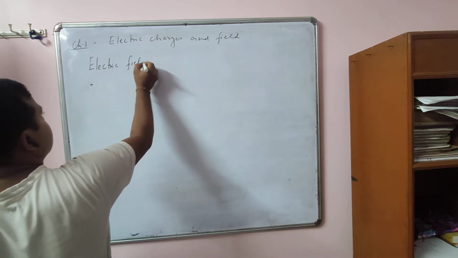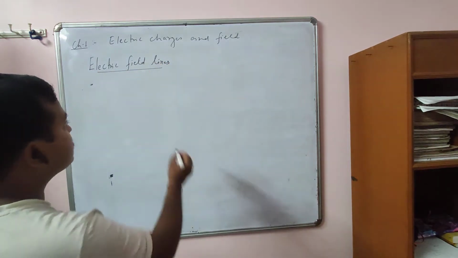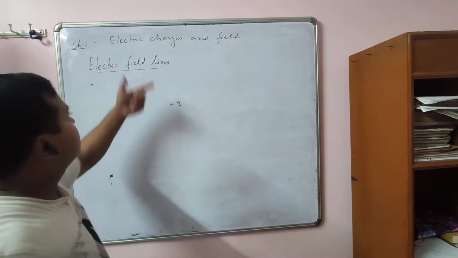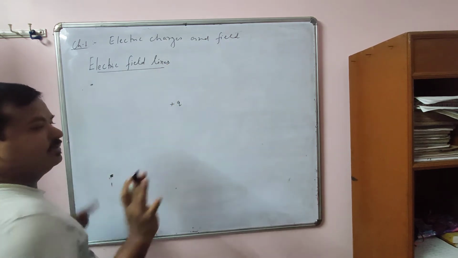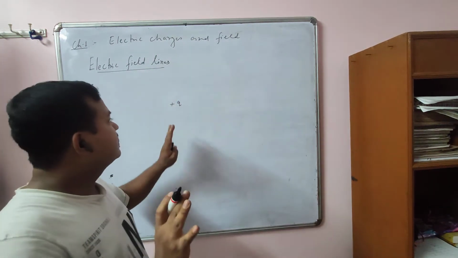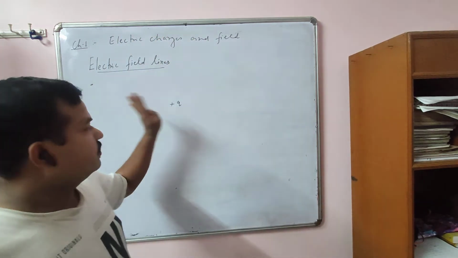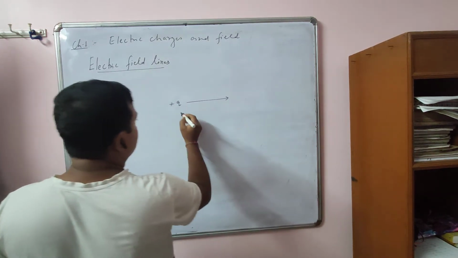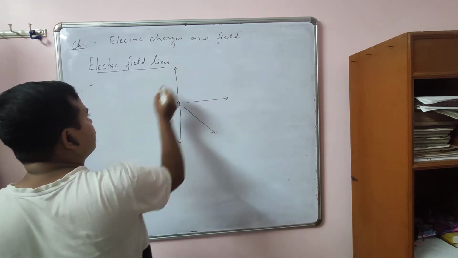Electric field lines. Now what is electric field lines? Suppose this is a positive charge. So lines, field lines, or path you can say. Suppose this is isolated, this is free. Suppose there are no charges placed anywhere. It is a free charge. Okay, it can move anywhere. Now this charge can move along this direction or along this. That means it can move along any direction, whatever path it can follow.